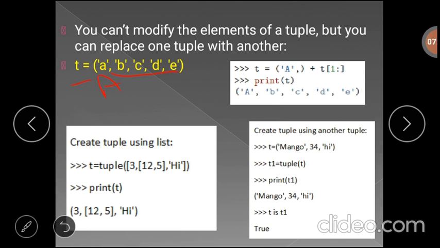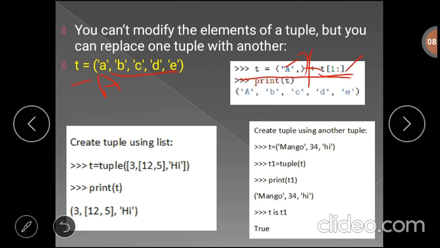Now T equal to capital A, that is, here we are creating one tuple with a single element, the capital letter A. The plus operator is used for concatenation. Then the next statement, T of 1:, means we are taking the elements from the tuple T from the first index.